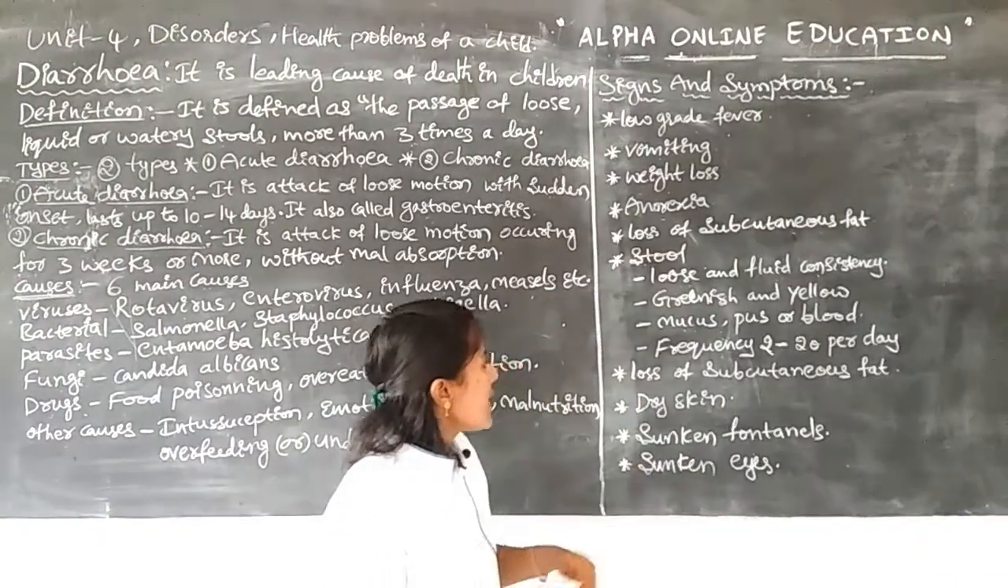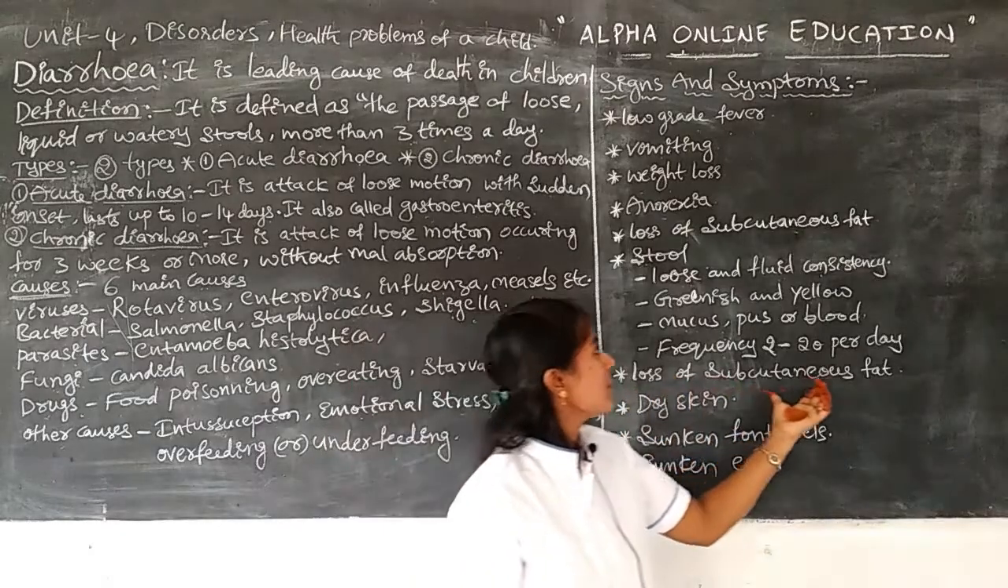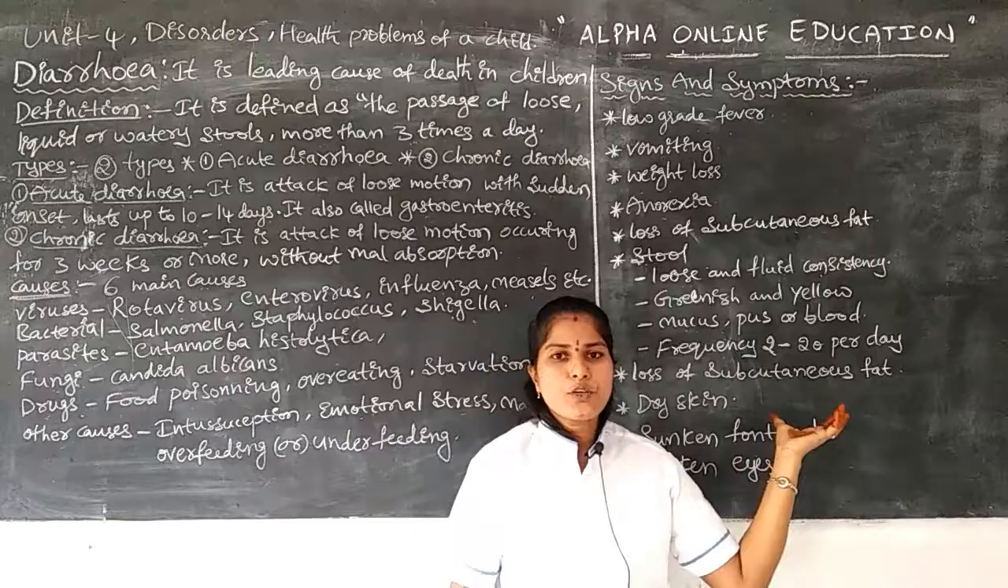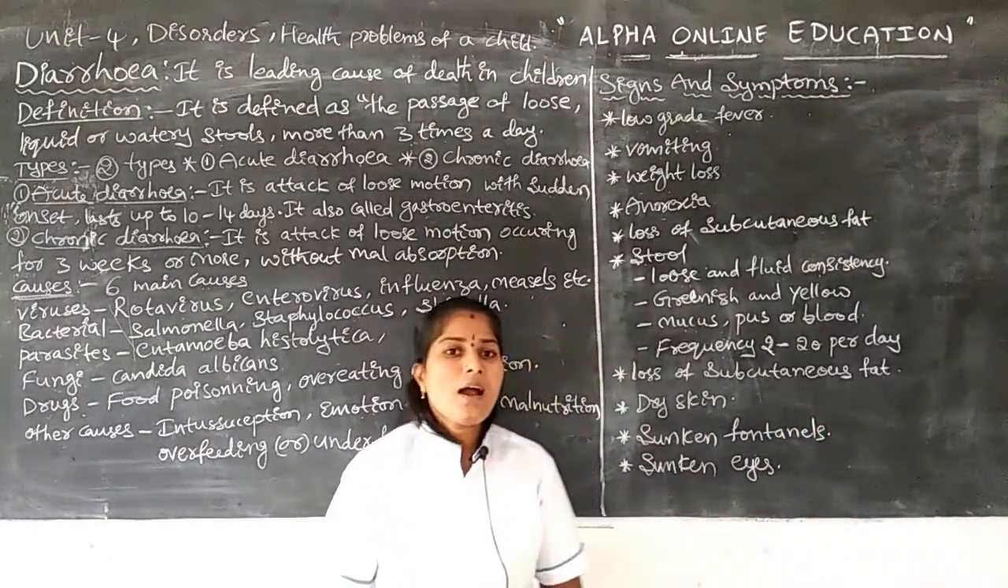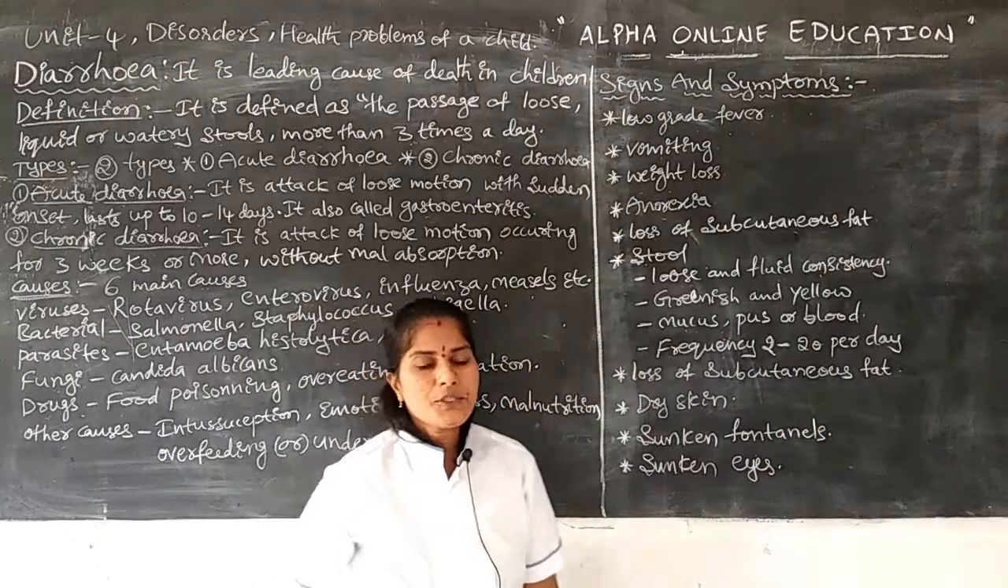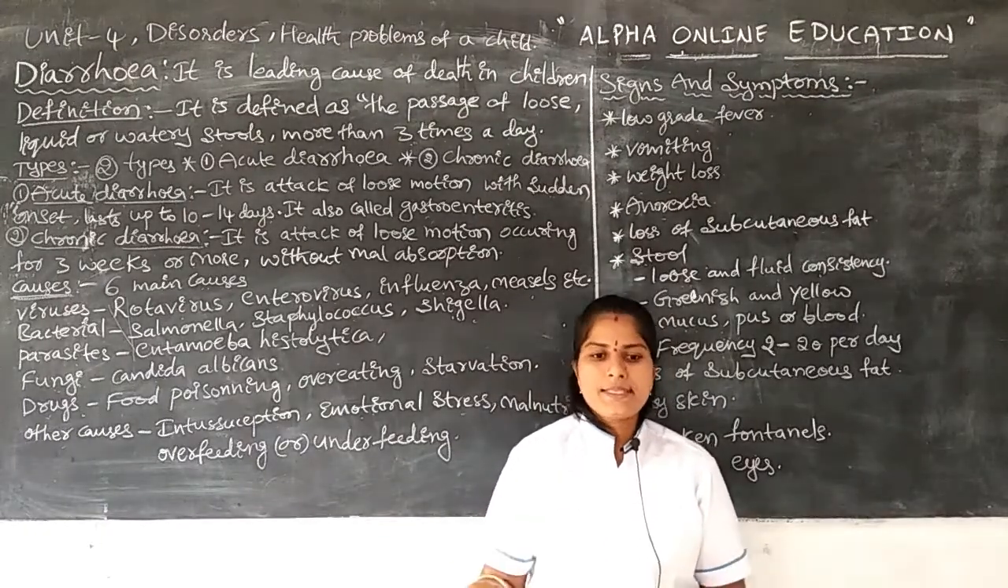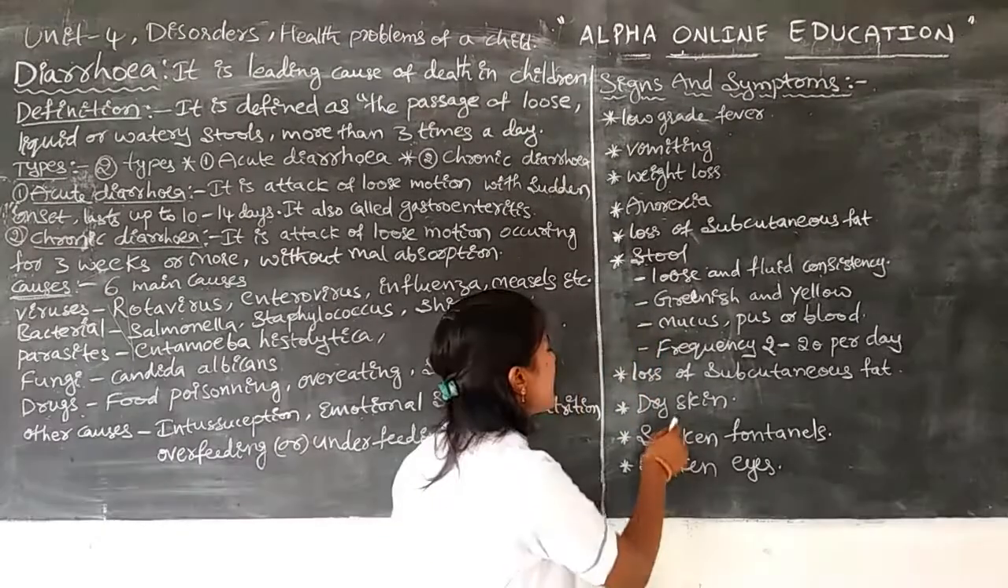Next one is the loss of subcutaneous fat. In this, the subcutaneous fat is lost due to malnutrition. Due to malnutrition, the infant's subcutaneous fat is less. Next one is dry skin.